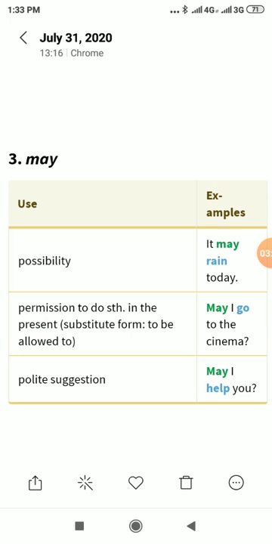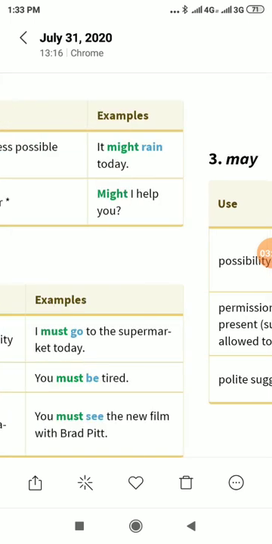Permission to do something in the present. Substitute form: to be allowed to. May I go to the cinema? Polite suggestion: may I help you?